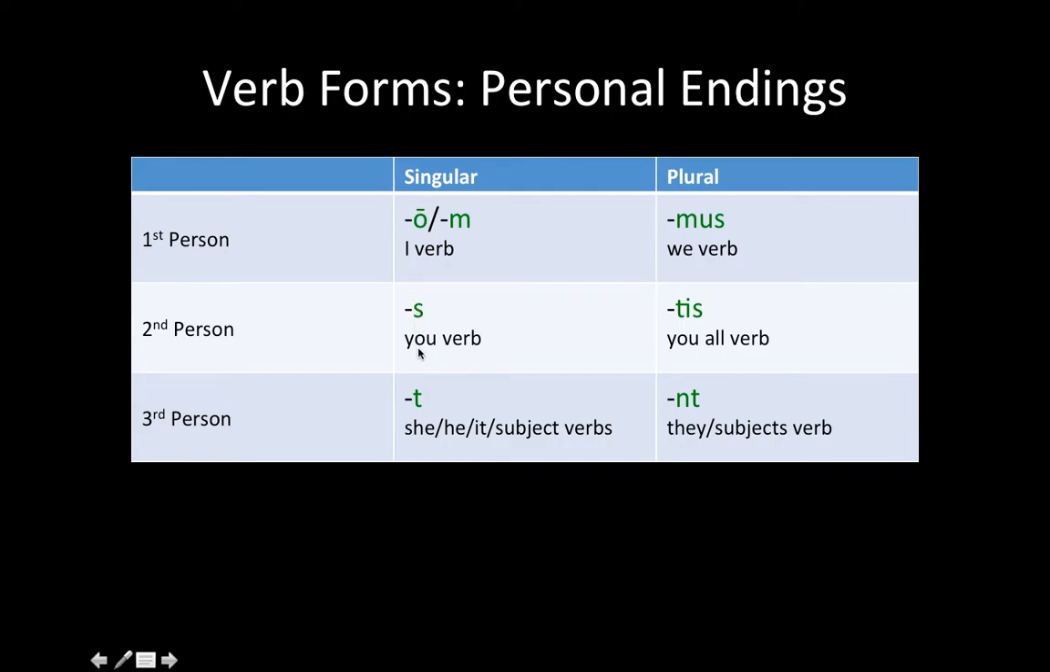If it ends in S, you use you, singular. If it ends in T, it's he, she, or it. This right here might be a term that you're not quite used to: subject. This just means that the subject could be specifically stated, such as Grumio, or the boy, or the mom. MUS is we, TIS is you all, NT is they or subjects, such as mom and dad, or the girls.